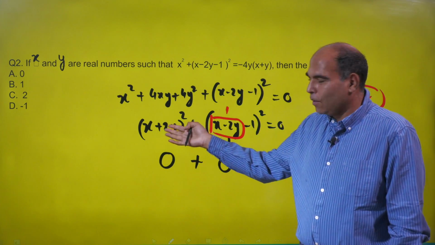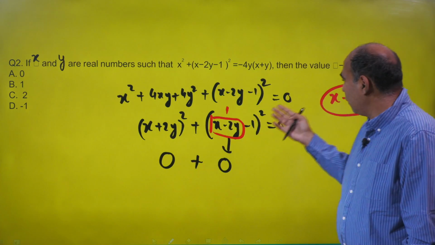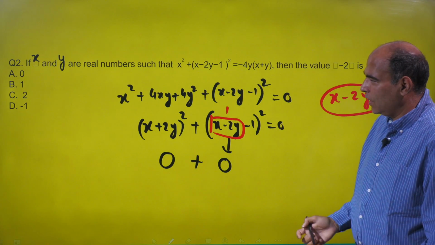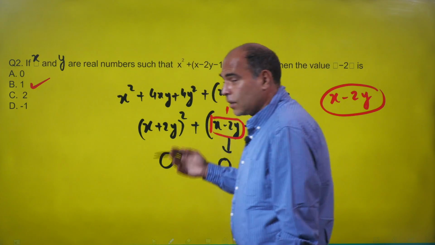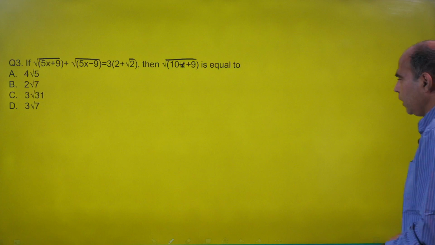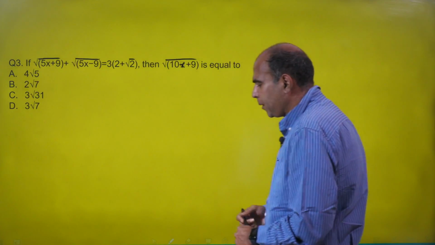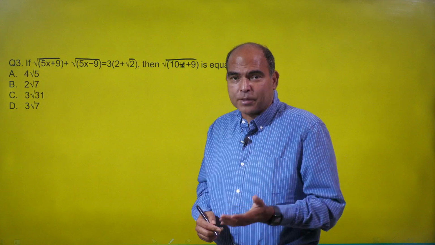They could have asked you the value of x plus 2y. In that case it would be 0. They have asked you the value of x minus 2y, which is 1, and hence the correct answer in this question is option B. Right. So that's 3 plus 3, 6 marks in CAT 2023, and just for your information, 8 questions pe 99 percentile tha.